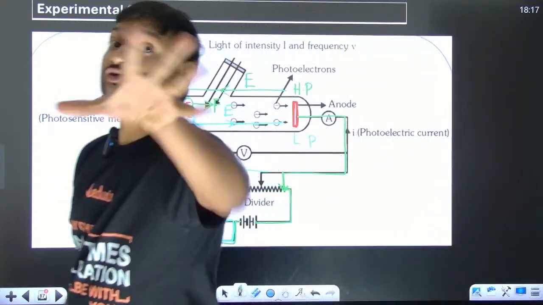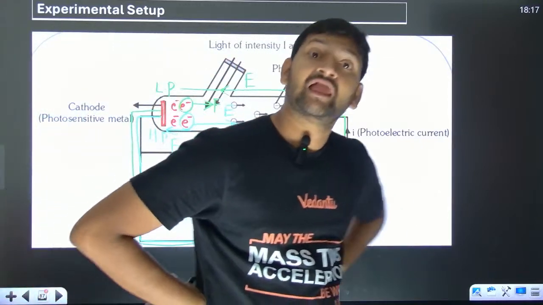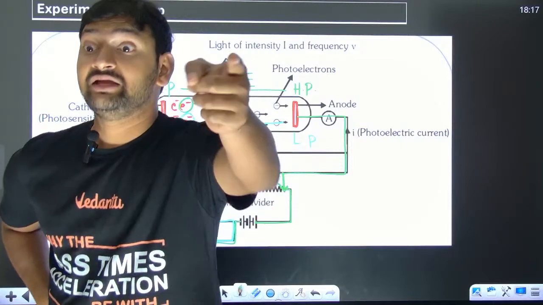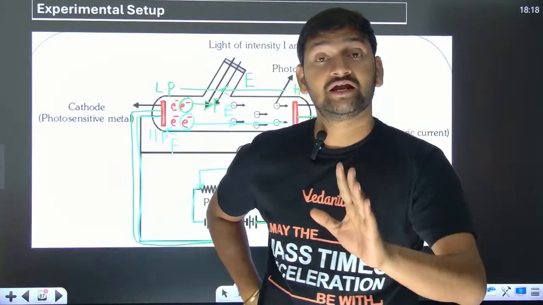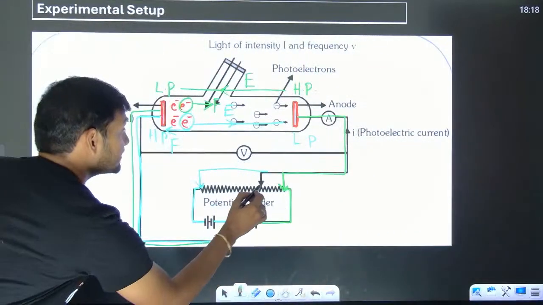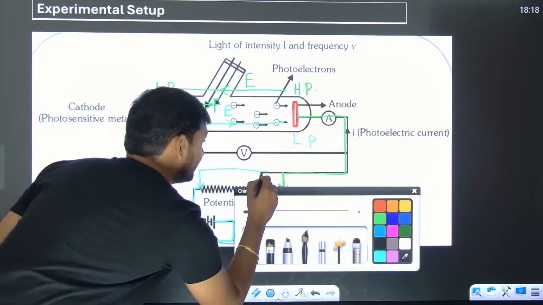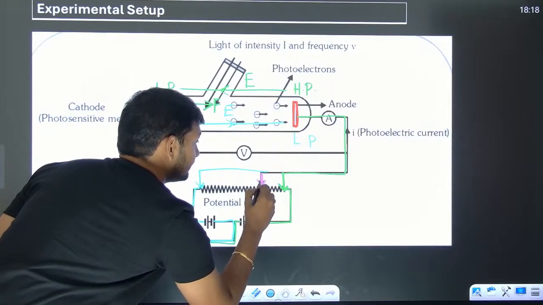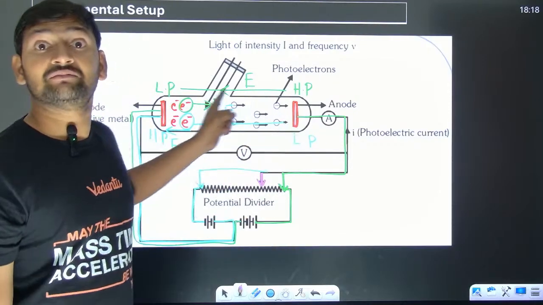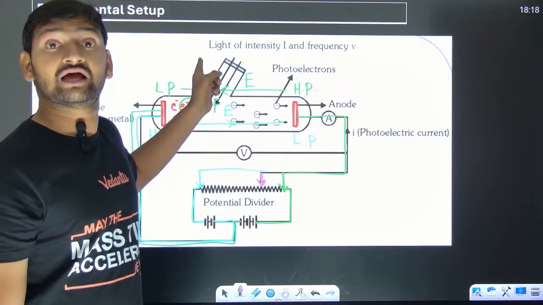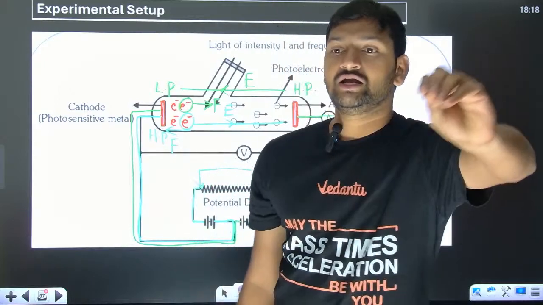So what I want you people to understand is that once the light is going to be emitting the electrons, I can make them accelerate, I can make them decelerate by adjusting this tapping point. This tapping point, whatever we are talking about, depending on where we tap, we can change the potential difference. Sometimes I can maintain this at higher potential, this at lower potential, or this at lower potential, this at higher potential. Okay. Now the whole setup is clearly understood to you.